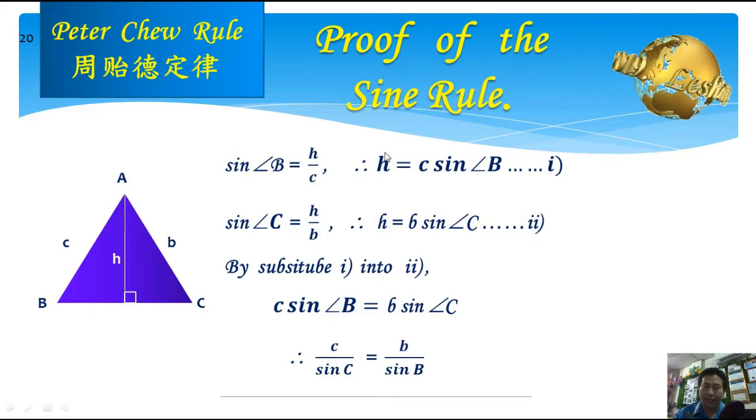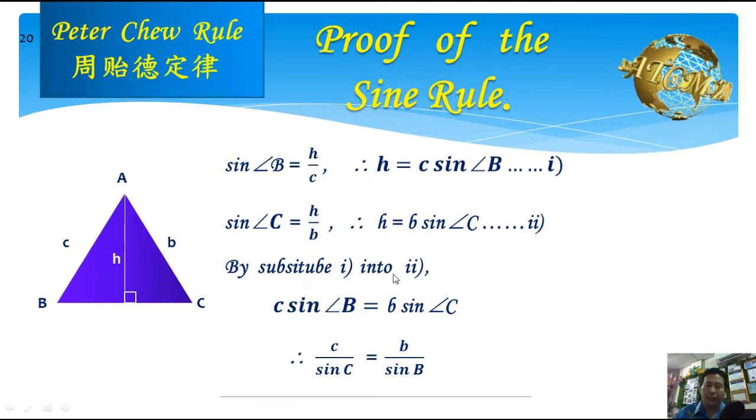Then we get h equals c sine B. We let it be equation 1. And also we get sine angle C equals h over b, also opposite over hypotenuse. Then we get h equals b sine C. We let it be equation 2.